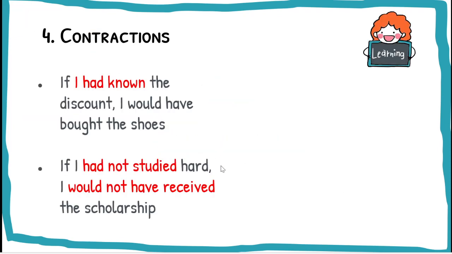Okay, let's look at the contractions. This is an example. If I had known the discount, I would have bought the shoes. If I had not studied hard, I would not have received the scholarship. There are two sentences here. We can contract these two sentences.